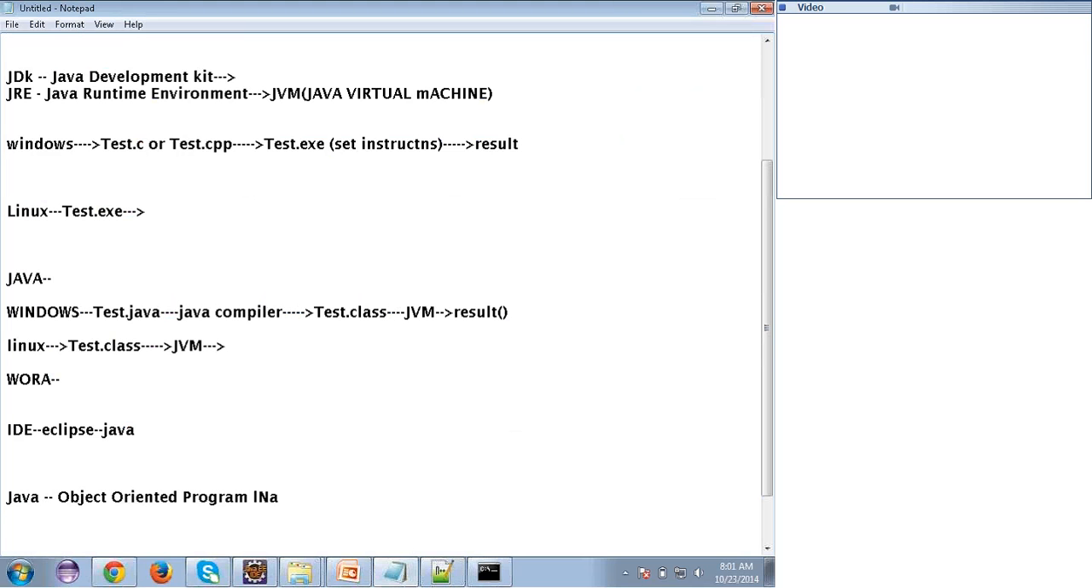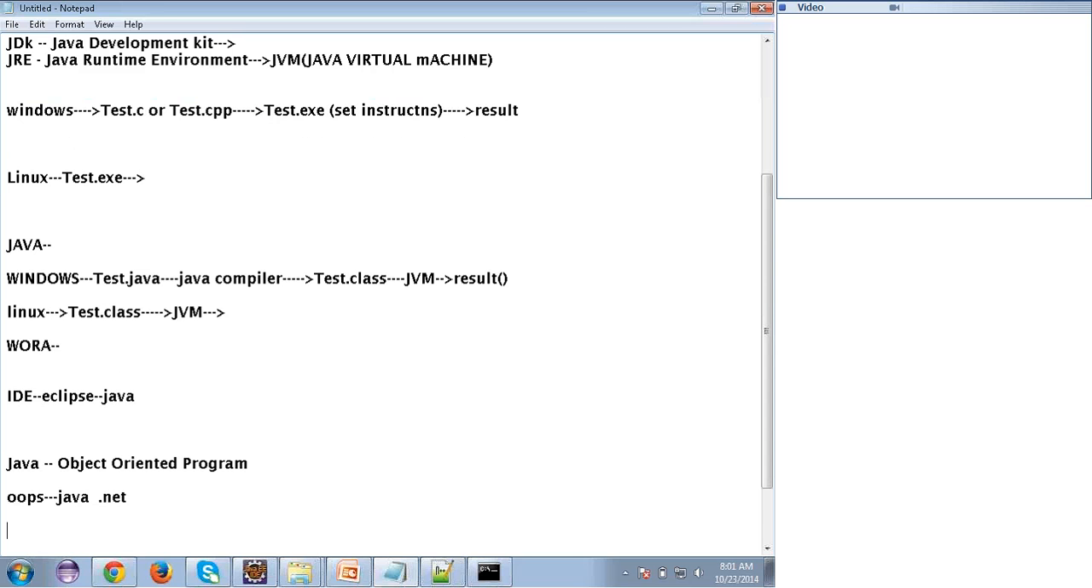What does it mean? Any language has principles, the OOPS principles, I mean object-oriented principles. If a language satisfies these OOPS principles, then we call that language an object-oriented programming language. Java, CPP or .NET are all object-oriented, but CPP or C++ is not a pure object-oriented programming language. So Java and .NET come under the object-oriented programming languages. Even PHP sometimes.